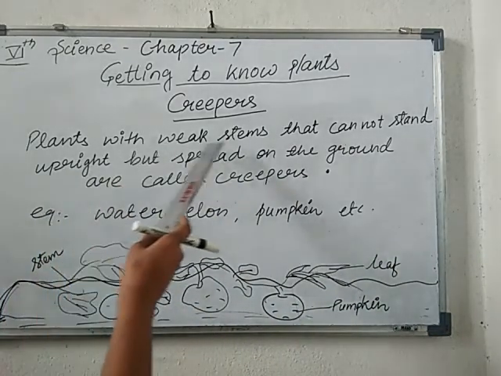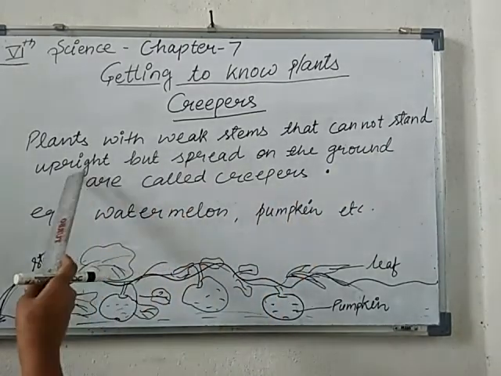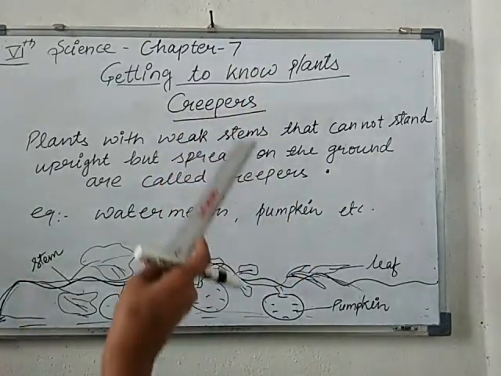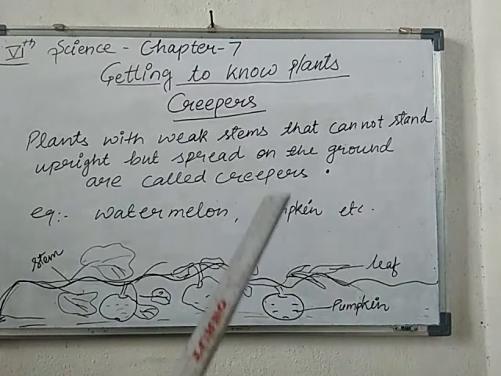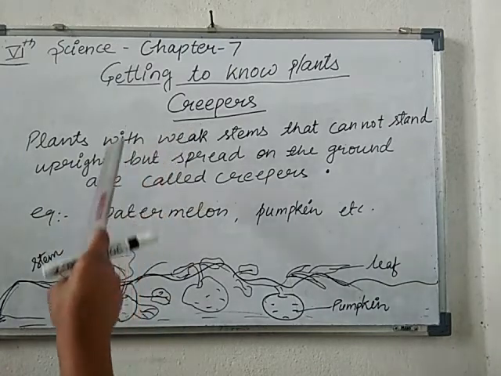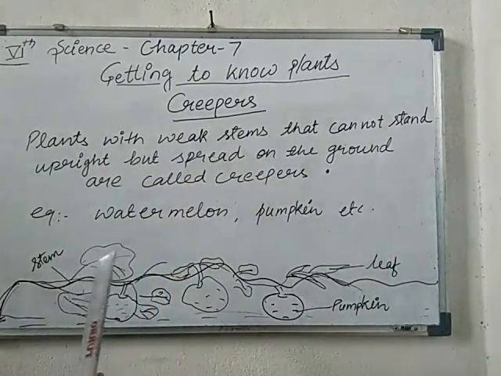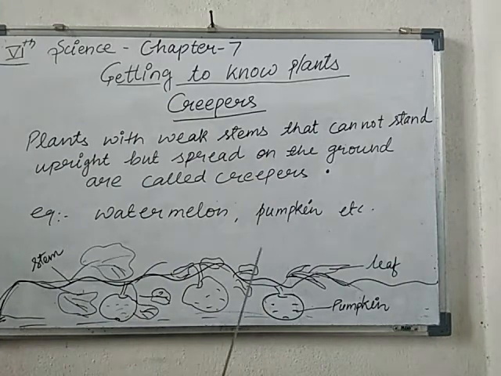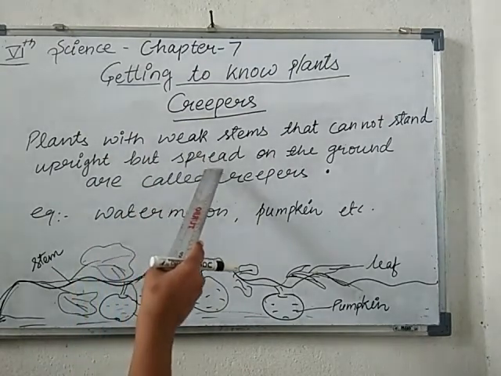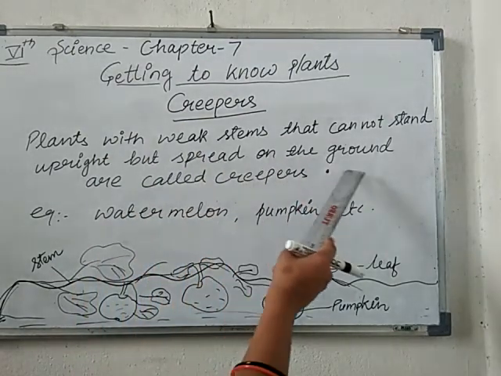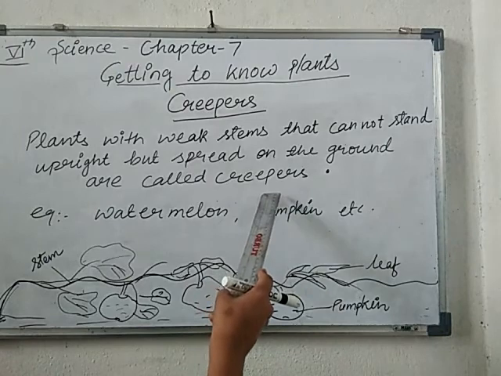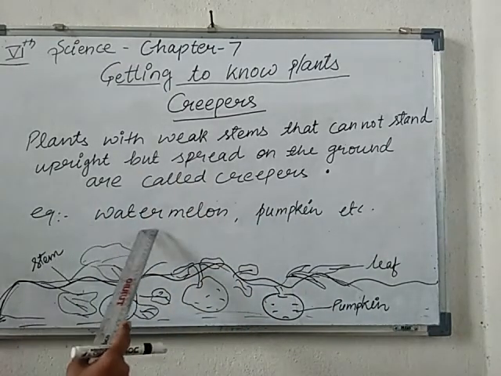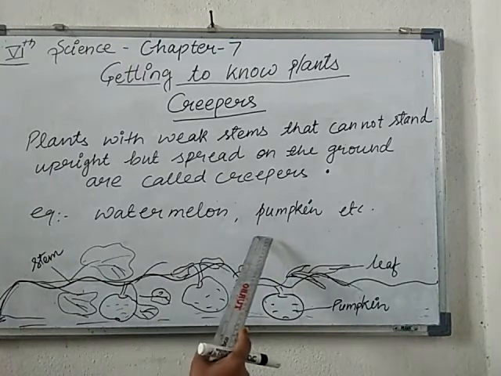Plants with weak stems that cannot stand upright. You have definitely seen most plants can easily stand on their own because they have a very strong stem. But in the case of creepers, they have very weak stems, so weak that they cannot stand upright, but spread on the ground. Such plants are called creeper plants. What will be the example? Watermelon, pumpkin.